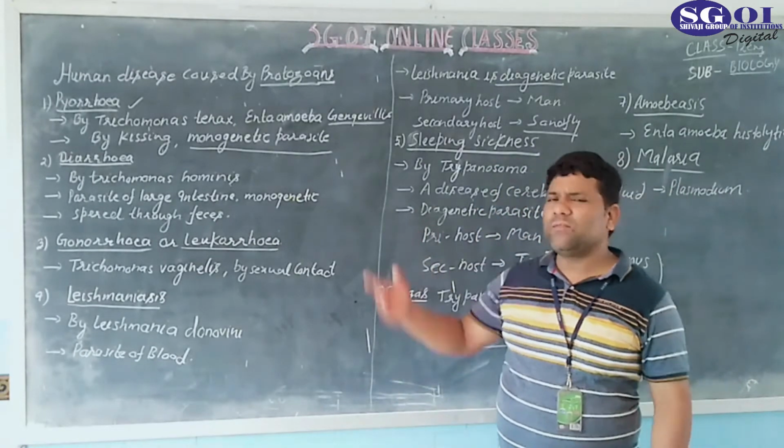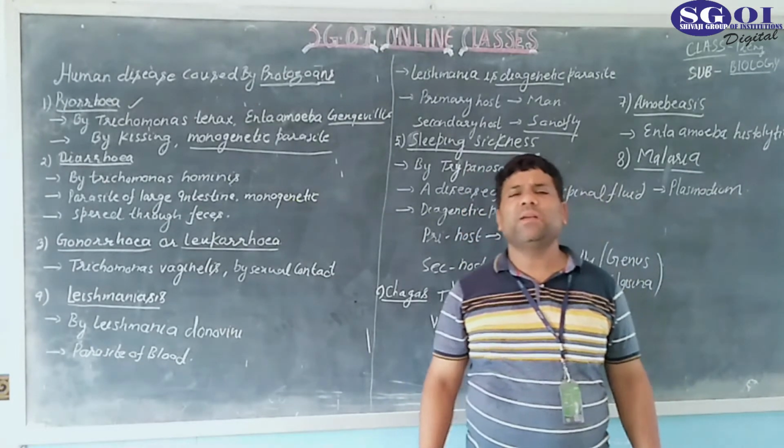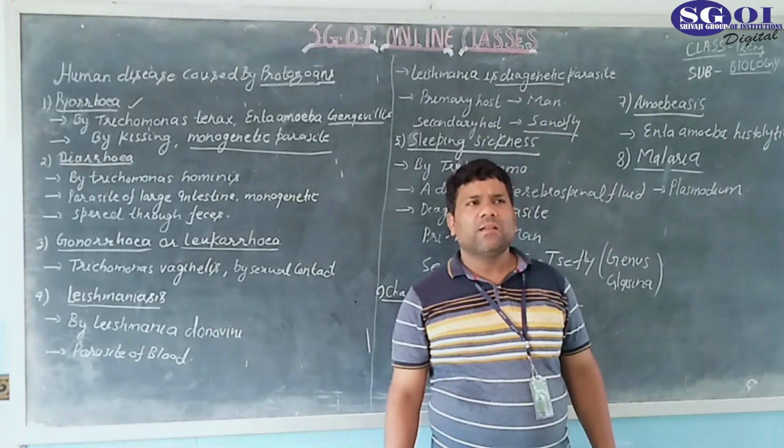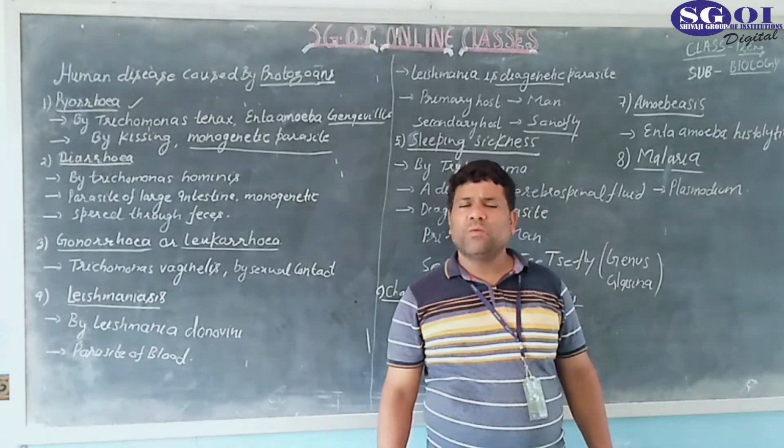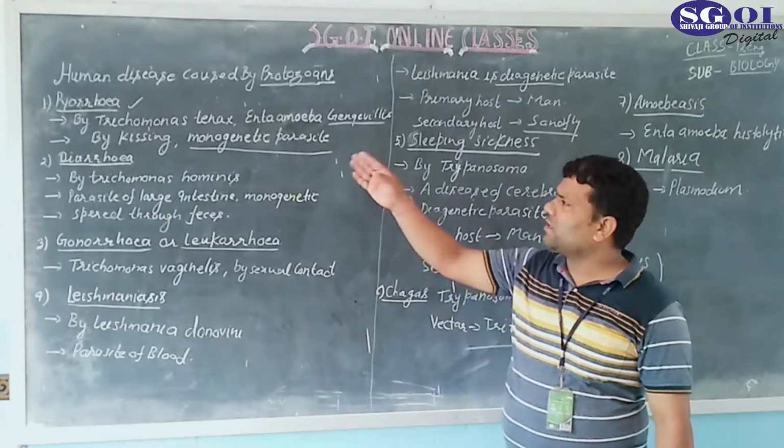In pyorrhea, the gums are damaged, bleeding starts from the gums, and a very bad smell comes from the mouth. So these are the characteristics of pyorrhea.